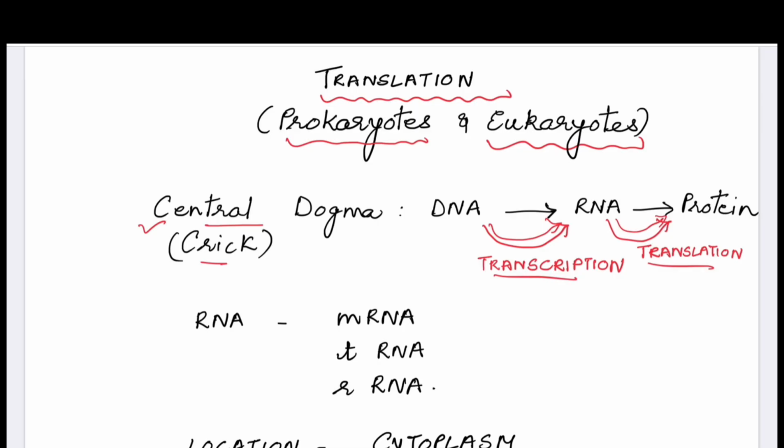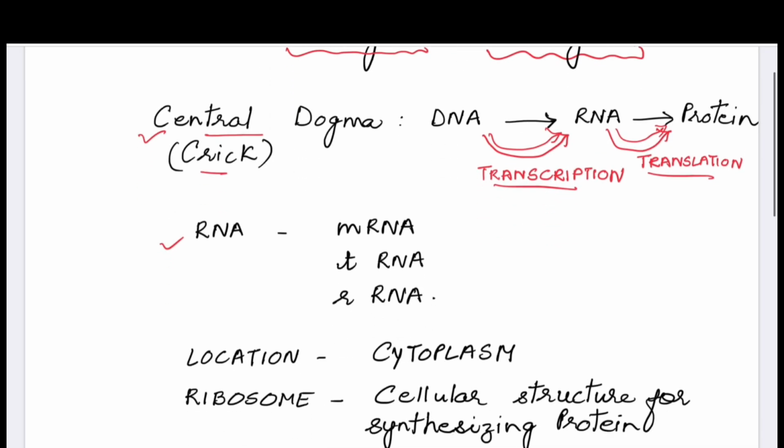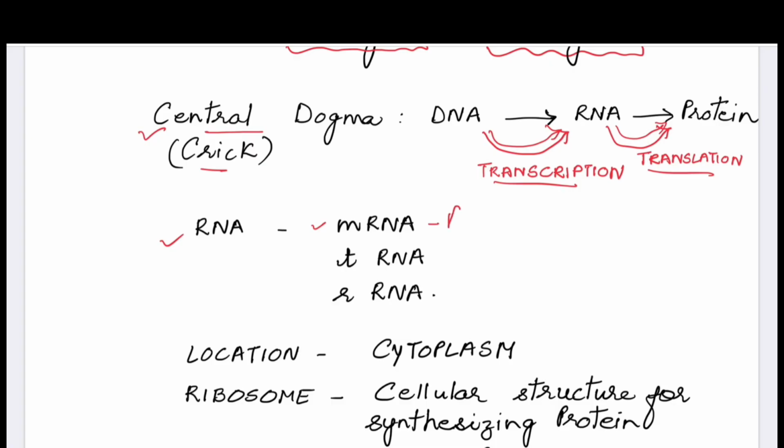Now let's first understand the kinds of RNA that are produced in transcription. We already know there are three types of RNAs that are produced. One is messenger RNA. This RNA actually makes the protein. So messenger RNA is the one that makes protein, but tRNA and rRNA do not make protein. They assist in the protein formation. They have their roles in the formation of protein, but protein is mainly made by messenger RNA. It means whatever is the genetic information on messenger RNA, that way the protein will be formed.